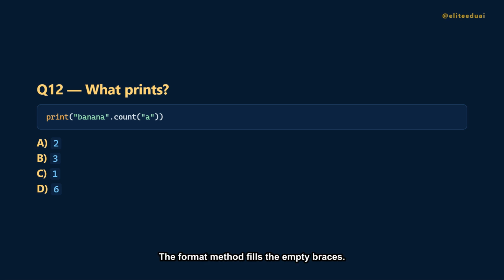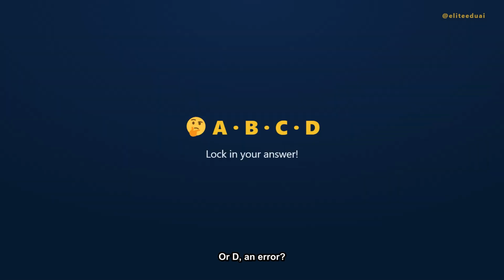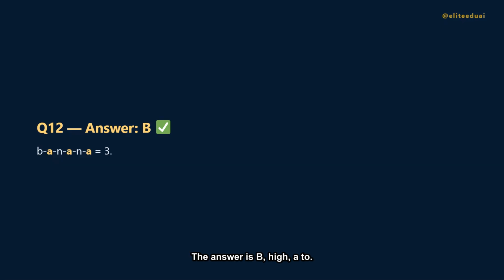Question 12. How many times does the letter R appear in banana? Is it A, 2? B, 3? C, 1? Or D, 6? The answer is B, 3. Banana has 3 A's, so count returns 3.